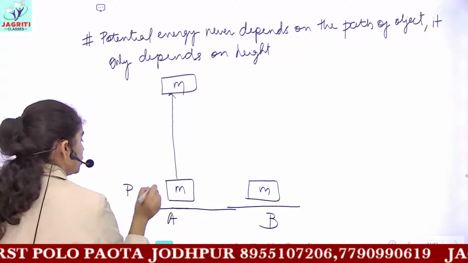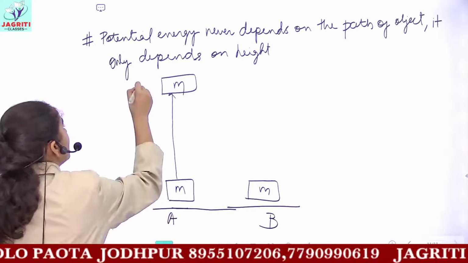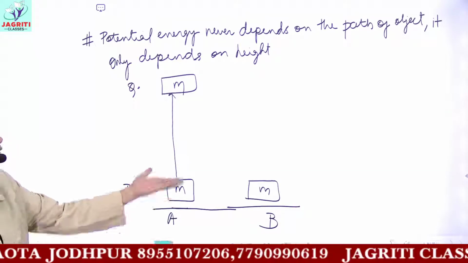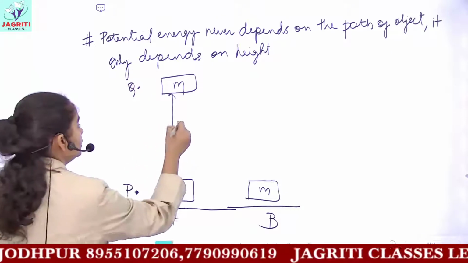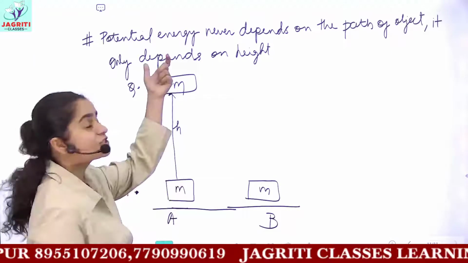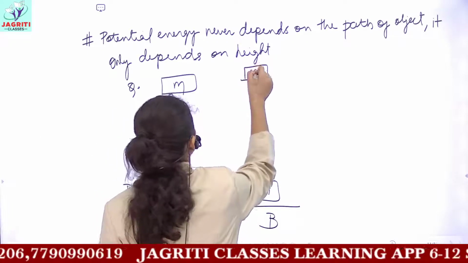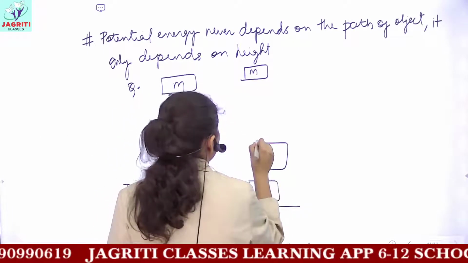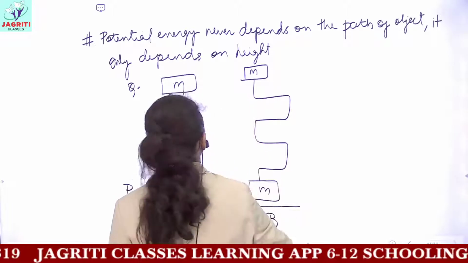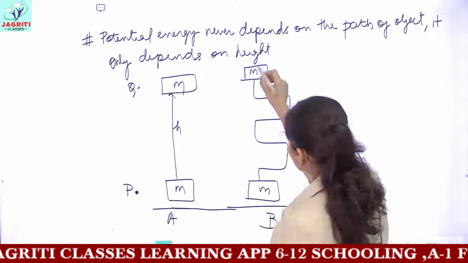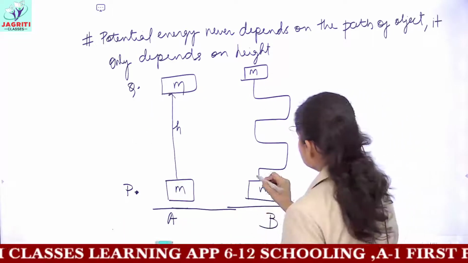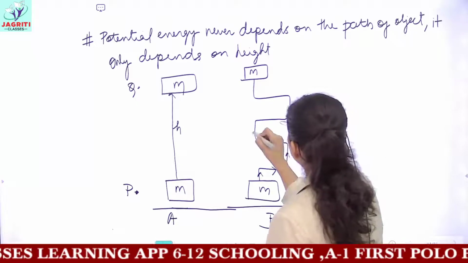Let's suppose the box is at point Q. Now you lifted the box to the point Q in a straight manner. But box B is lifted to the same height, but it has a different path. And now the total distance traveled by the box would be different.